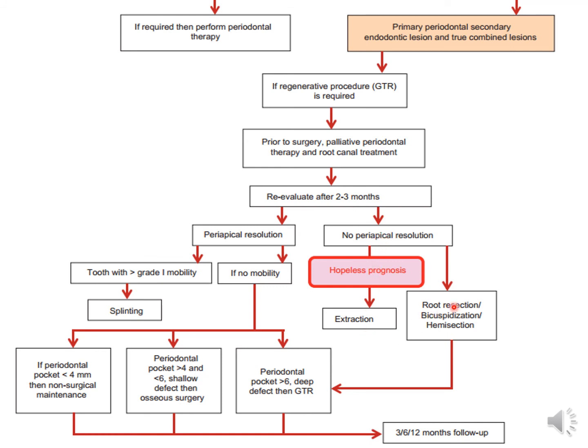Or sometimes if it's a multi-rooted tooth and the periapical lesion is only on one root, then you can either do a resection or bicuspidization or a hemisection, right? And then of course follow up is the golden mantra in dentistry, in any medicine for that matter, for any condition.